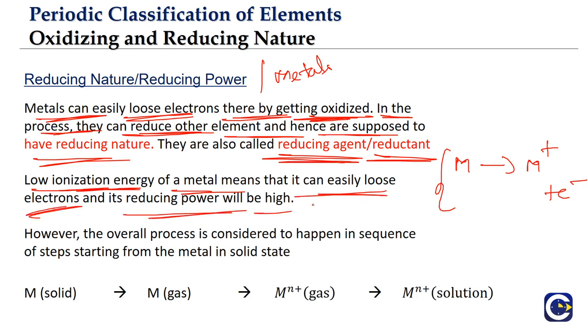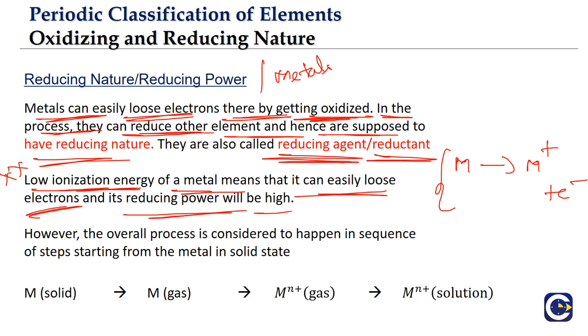This is one straightforward understanding. But the overall reducing nature of a metal does not depend just on ionization energy. It is not like low ionization energy straight away means a good reducing agent. There are other factors also.